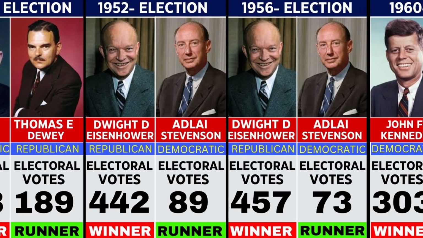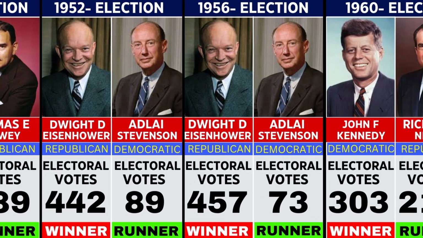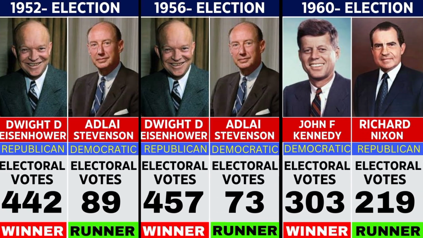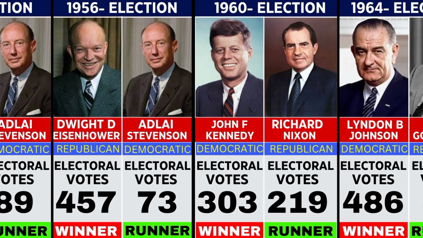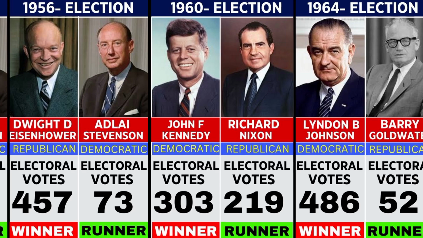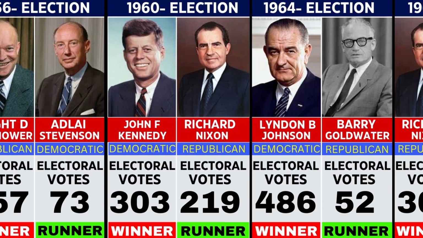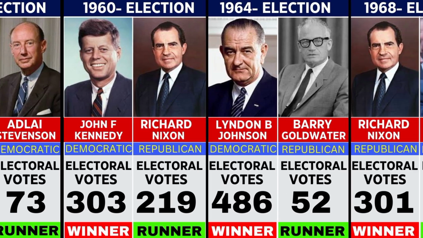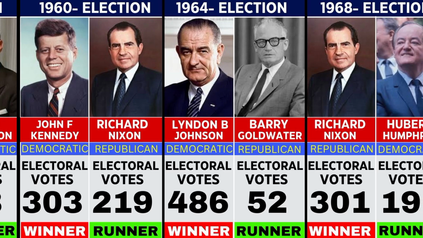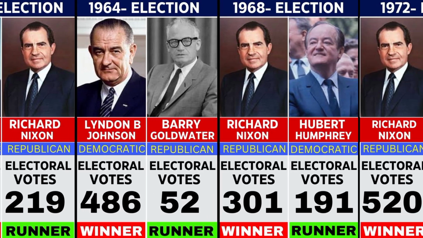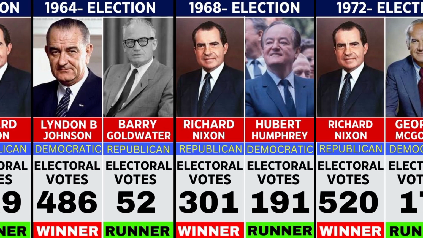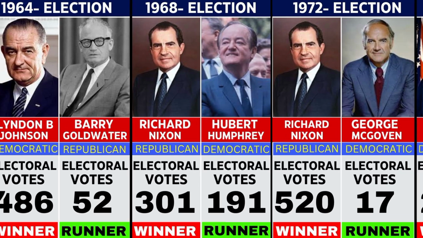In 1960, John F. Kennedy narrowly defeated Nixon, 303 to 219. In 1964, Lyndon Johnson won with 486 votes over Barry Goldwater's 52. In 1968, Richard Nixon won with 301 votes to Hubert Humphrey's 191. In 1972, Nixon was re-elected, winning 520 to George McGovern's 17.